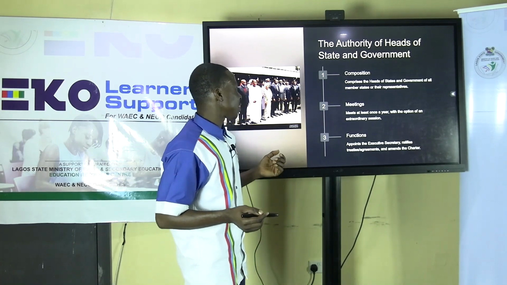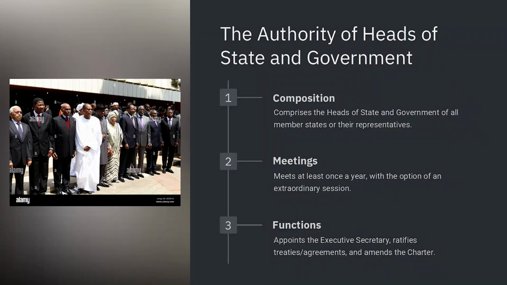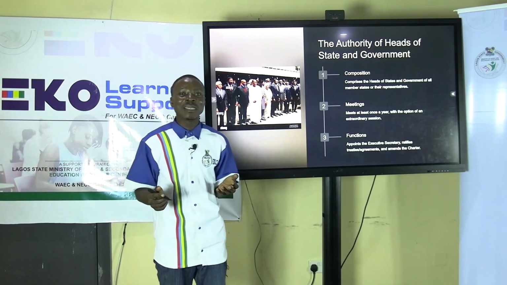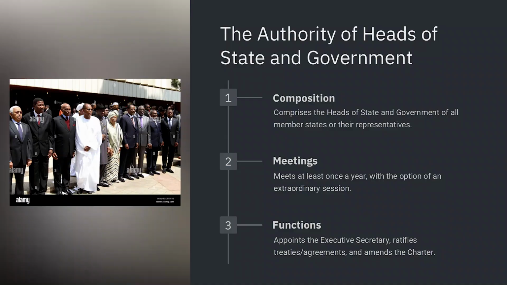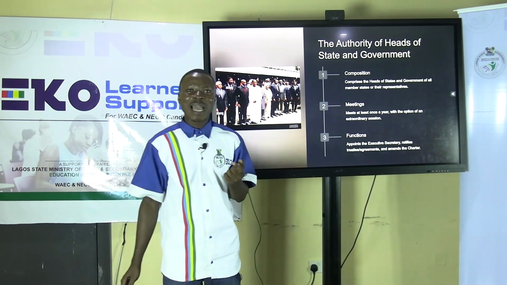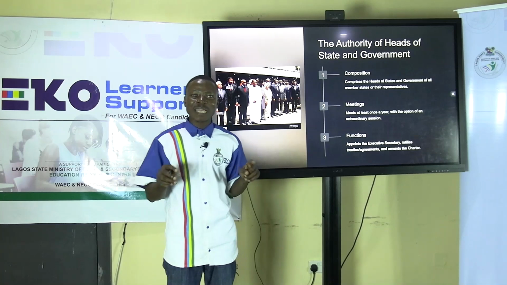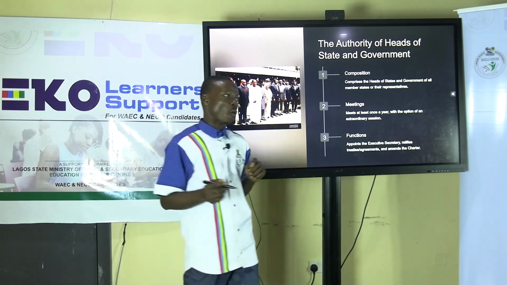Then we also look at the functions. The functions of the Authority include ratification of treaties, appointment of the executive secretary and president of the commission, and oversight of every other arm and organ of ECOWAS.